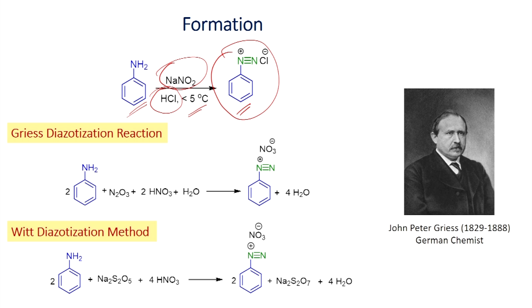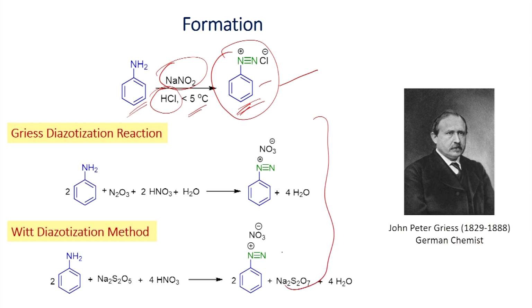If you compare the stability of the aliphatic and aromatic diazonium salt, the aliphatic diazonium salt is very less stable. They can undergo decomposition into carbocation. On the other hand, aromatic diazonium salt is somewhat stable. This is a common method we use to prepare the aromatic diazonium salt. In this, nitrosonium ion is an electrophile.